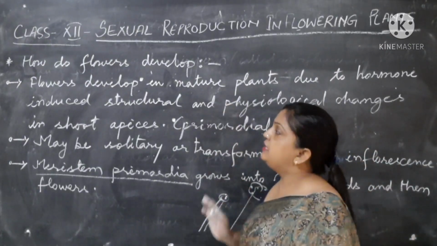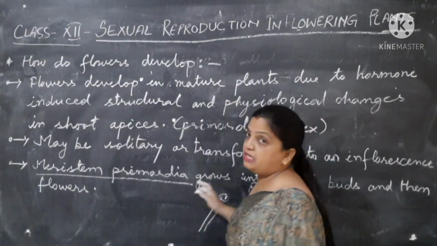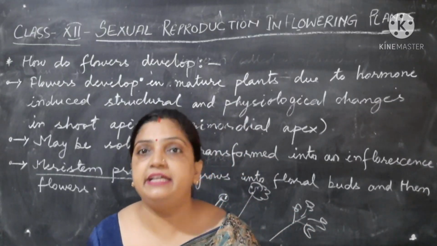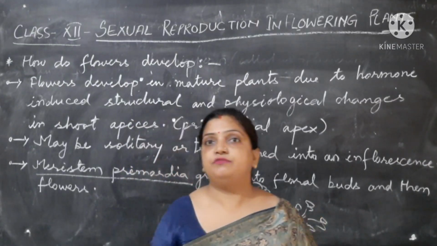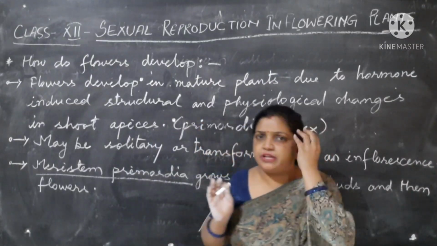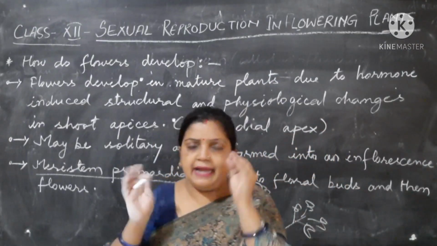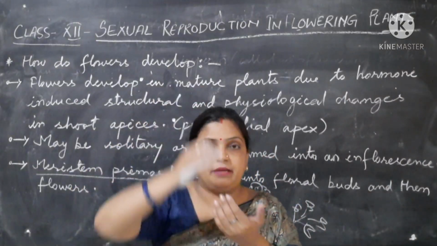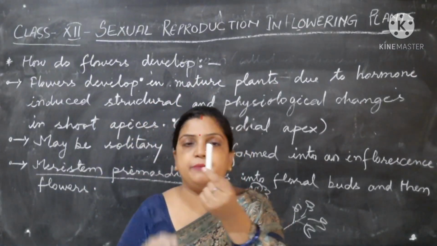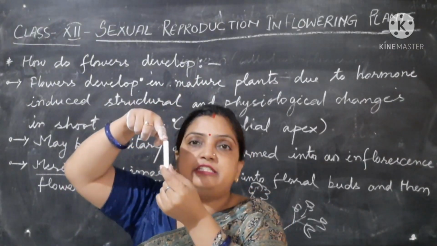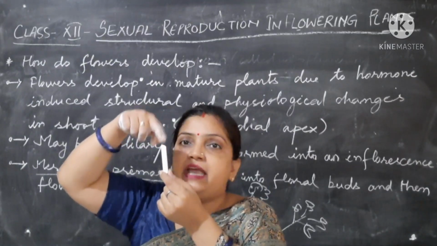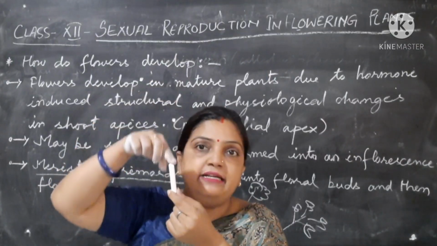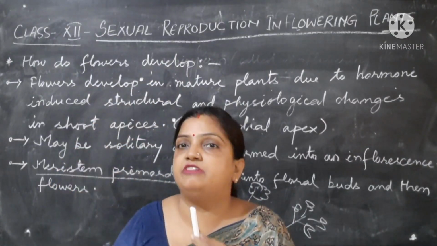Now children, this was in short how flowers develop. A big description is there which we are going to study in detail in the later part of the chapters. But this was very short, to give you a rough idea of where the flowers develop from. If a plant is growing, the tip is moving. At this tip, the meristem will help at this primordial point. From here, the shoot will get condensed and change into floral buds, and flower development will take place.